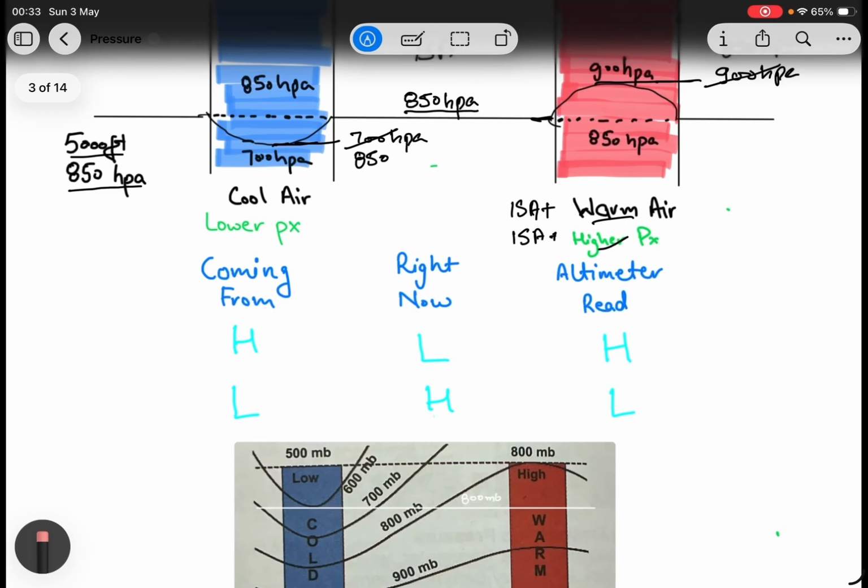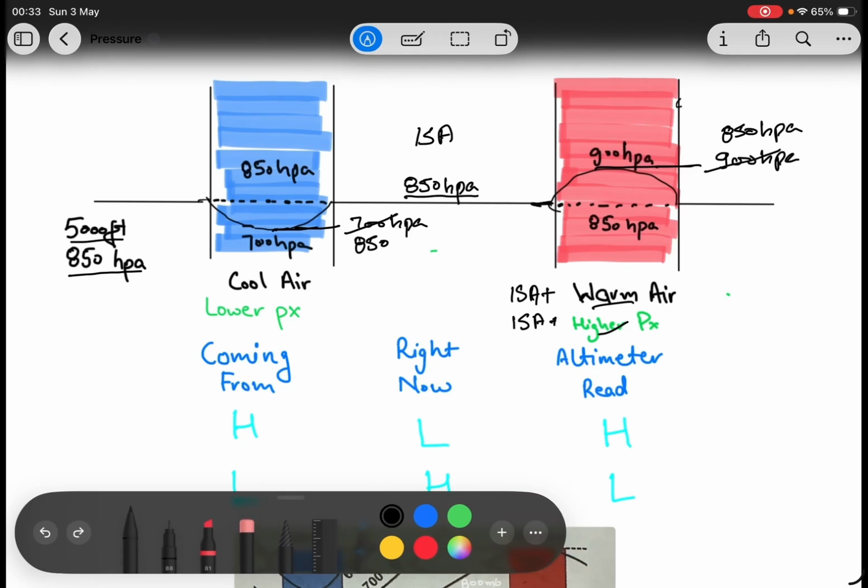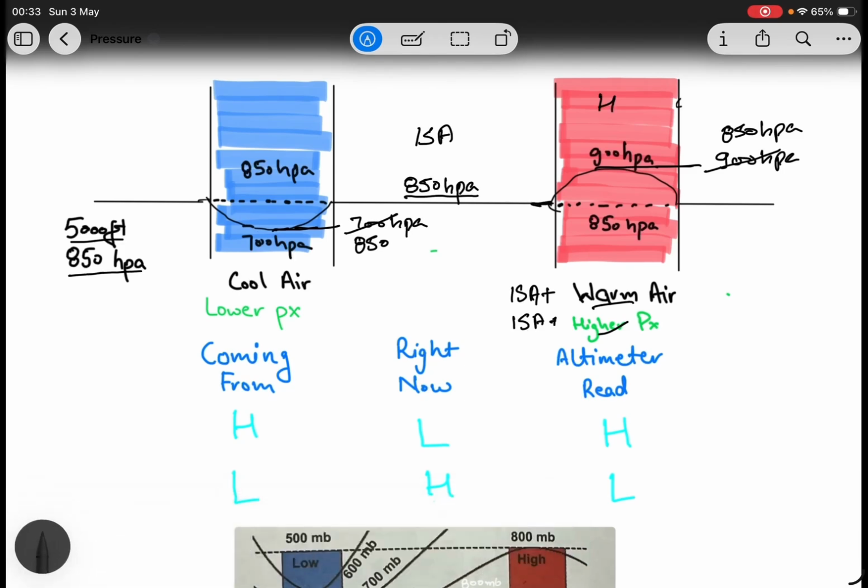So this is the important part of the chapter. When you are coming from high pressure to low pressure, then your altimeter will read high. When you are going from low pressure to high pressure, then your altimeter will read low. Many of us get confused in this.